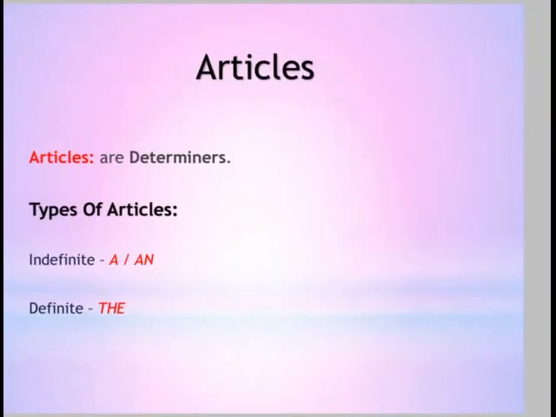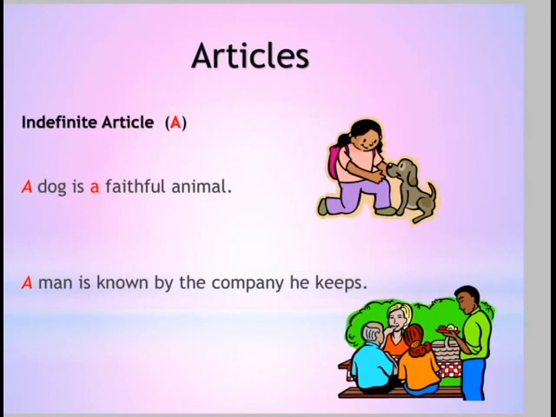And the last one, article. I added it for those who are American learners, learning American English. Articles are determiners. A, an, and the are known as articles, and they are divided into two categories: indefinite articles, a and an, and the definite article, the. Indefinite article: a dog is a faithful animal.